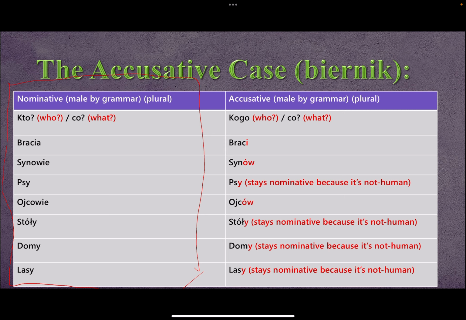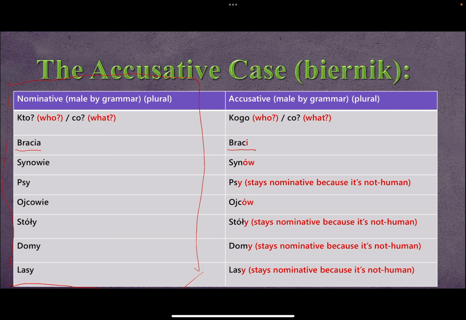So what do you do here? You ask the question kto, co, like who is doing or what is doing what. If it's the subject of the sentence, if it's bracia, the plural of brat, like brothers, this is the plural. This is kind of an exception, so you just have to remember it's going to be braci. So bracia, braci as an accusative.